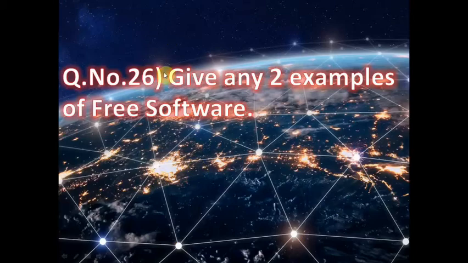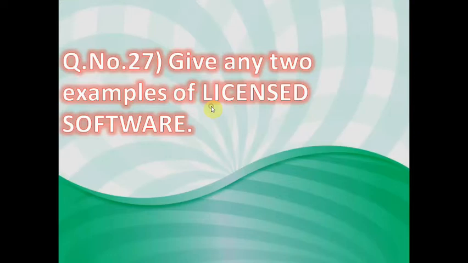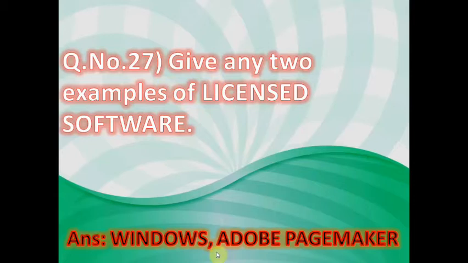Now next question number 26. Give any two examples of free software. Linux and OpenOffice are examples of free software, freely available. Without any charge we can use this software. Now next question number 27. Give any two examples of licensed software. The examples of licensed software are Windows, Adobe PageMaker, and Photoshop. MS Word, Excel, and PowerPoint are also licensed software.